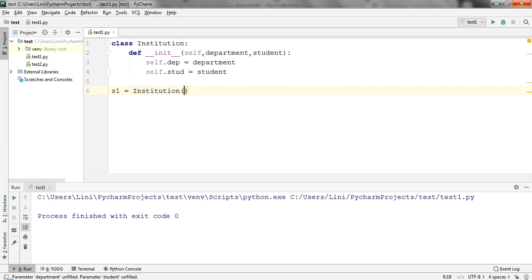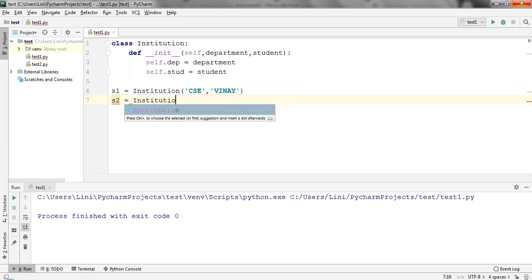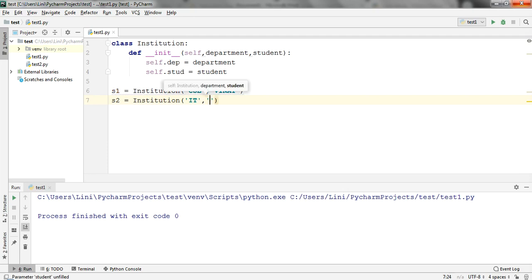Now I have created the object, and see, the bulb has already blown. In this object creation I will pass the parameters, suppose CSE as the department, and the other one is the name of the student. Suppose I am writing Vinay. Perfectly good. You can create one more object as you wish. I have passed IT, and for the other argument I am passing the name Rajat. So these are the two objects that I have created.